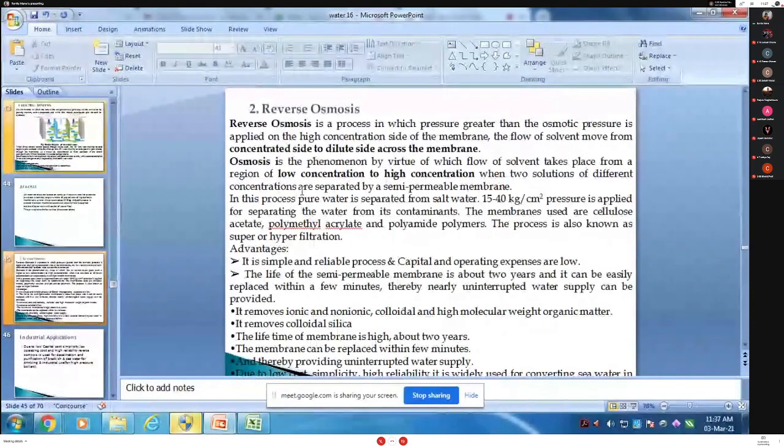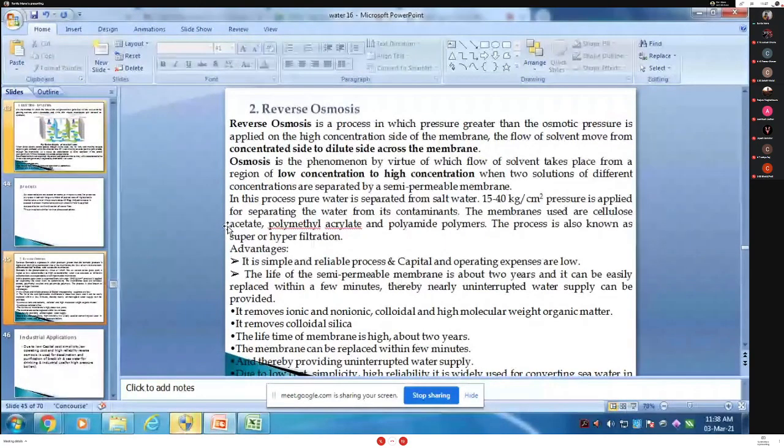This is given in the osmosis phenomena virtual, it is given in that. Okay, then in the reverse osmosis process, pure solvent is separated from its contaminants. What happened in reverse osmosis? The solvent is separated from its contaminants.